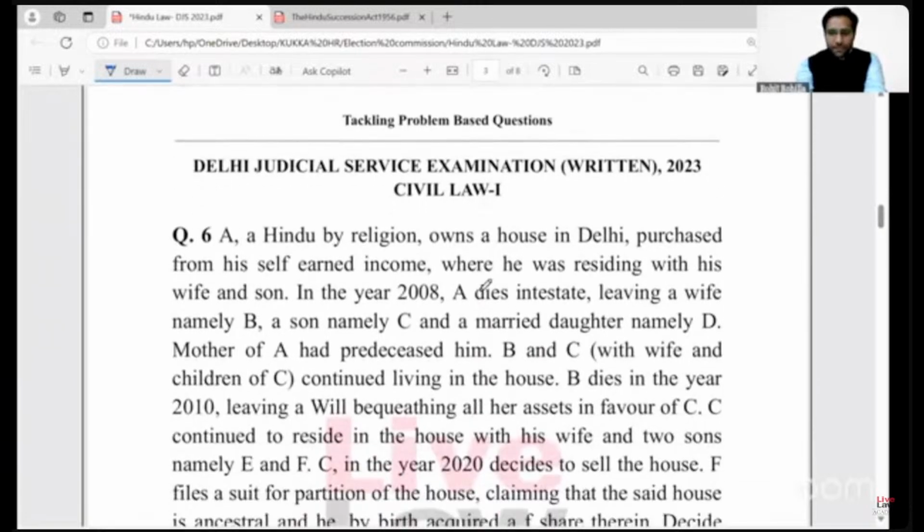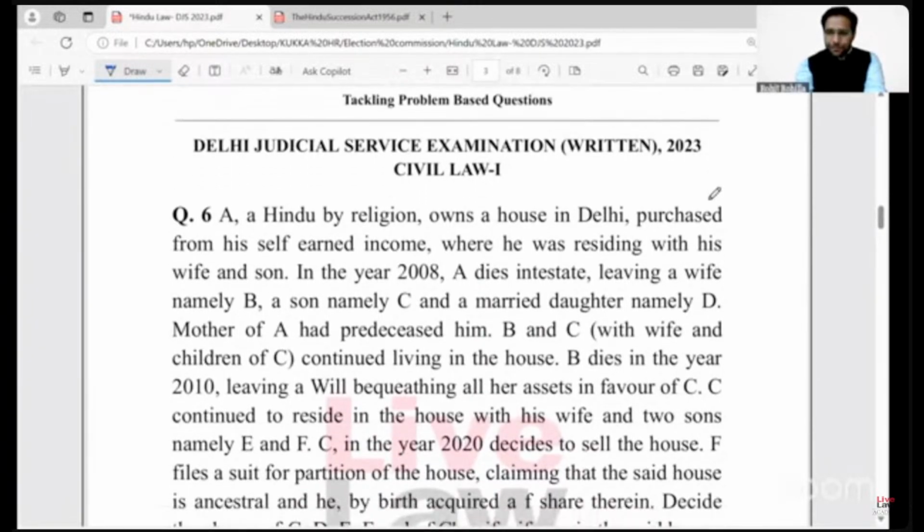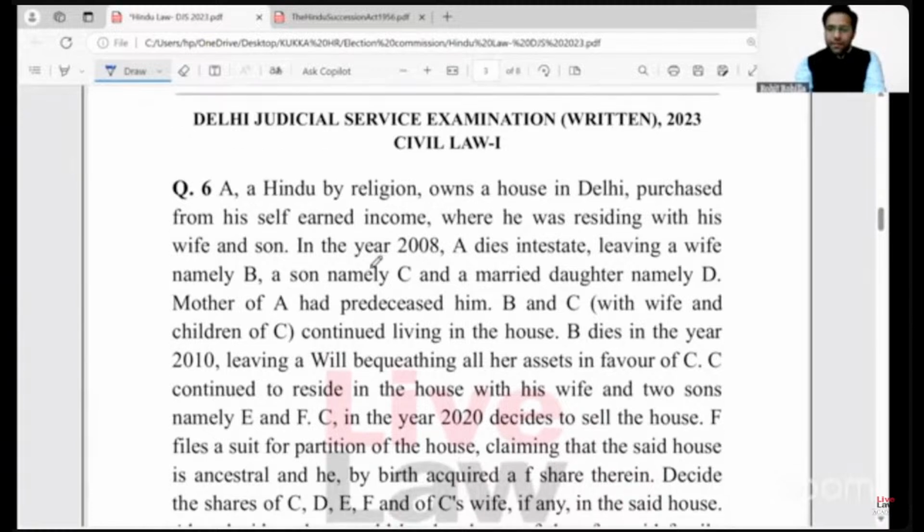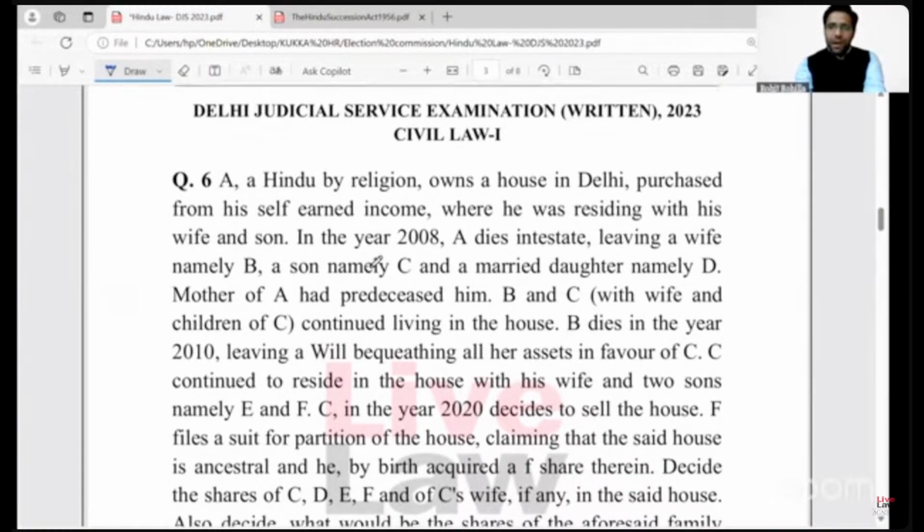Now, with this, I come to the question that I was talking about. It was asked in 2023 Delhi Judicial Services in Civil Law 1 paper. Civil Law 1 paper comprises 200 marks and contains some of the important areas of law, including law of contract, Specific Relief Act, Hindu law, Muslim law.